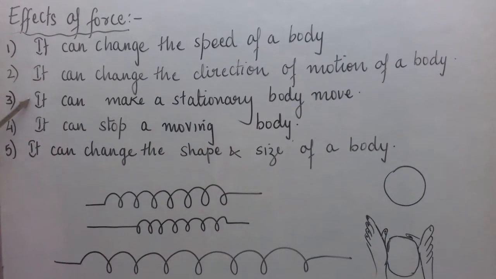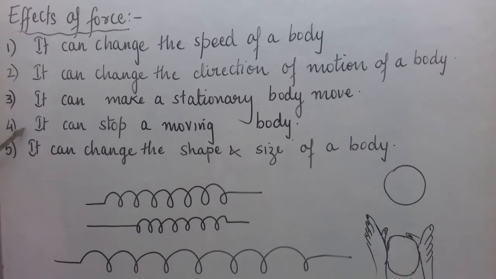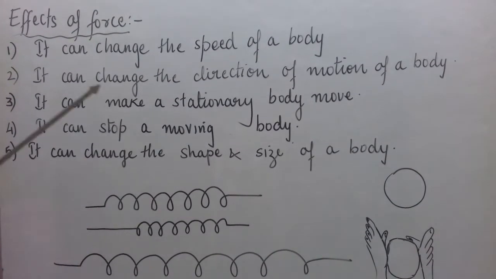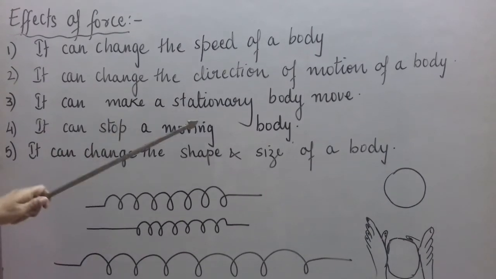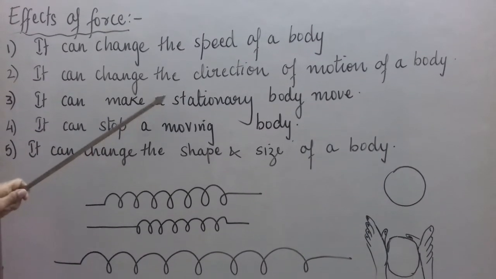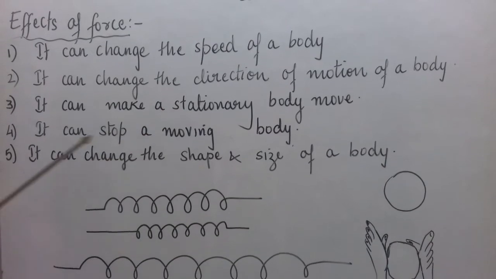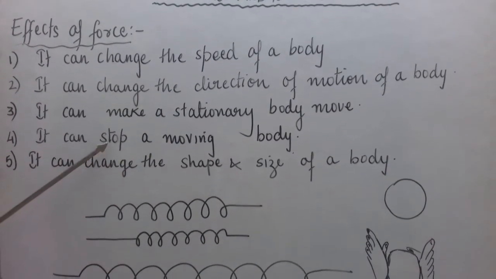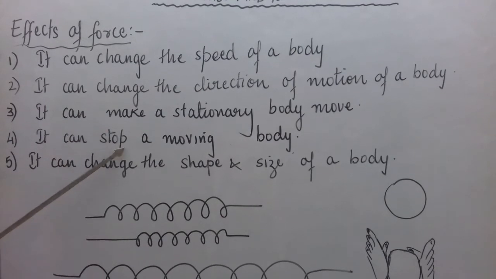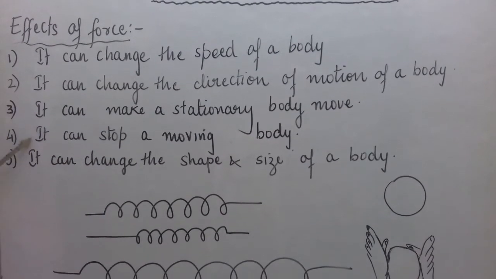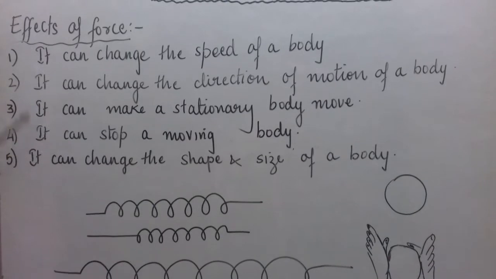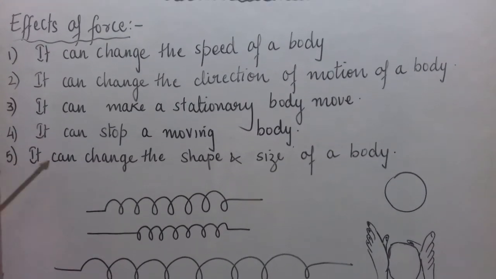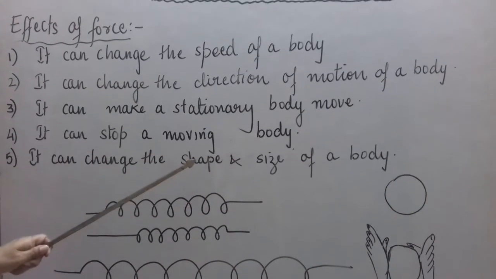So here these third and fourth points, if we consider, they are similar to the first point. Because when a stationary body moves, the speed changes from 0 to a certain positive value. When it stops a moving body, it means speed becomes from some positive value to 0. So indirectly this third and fourth point we have got from the first point only. Okay. Lastly, it can change the shape and size of a body.